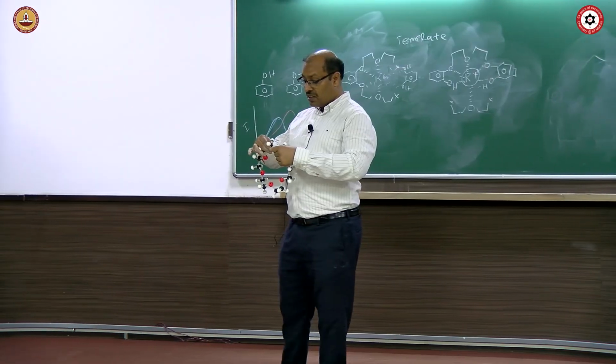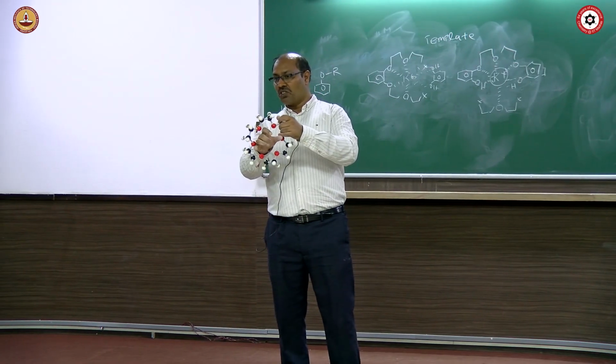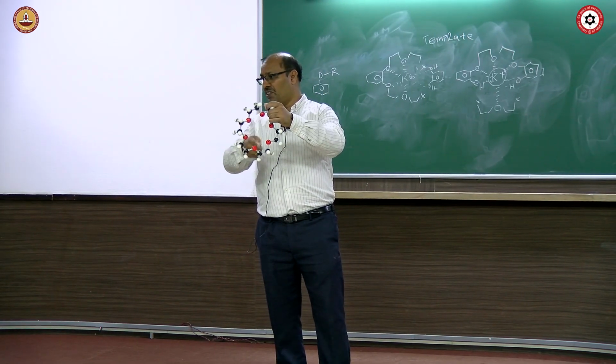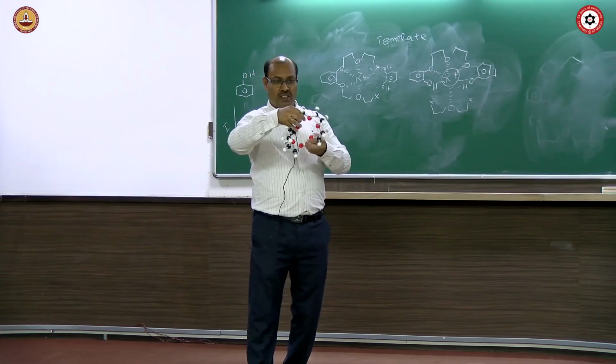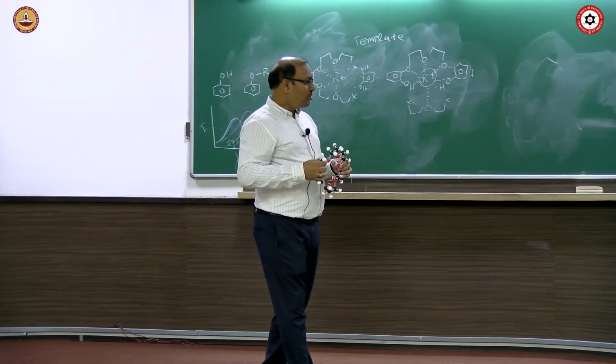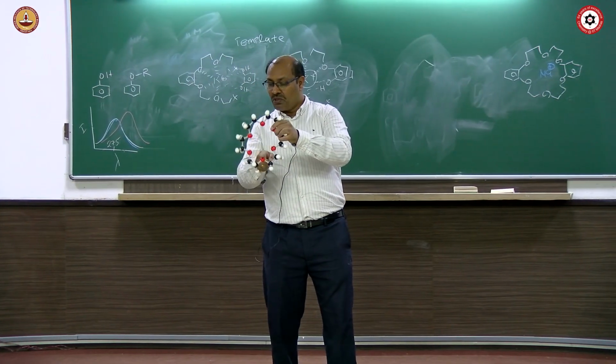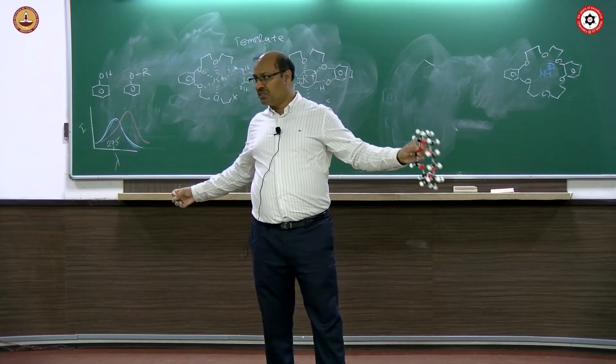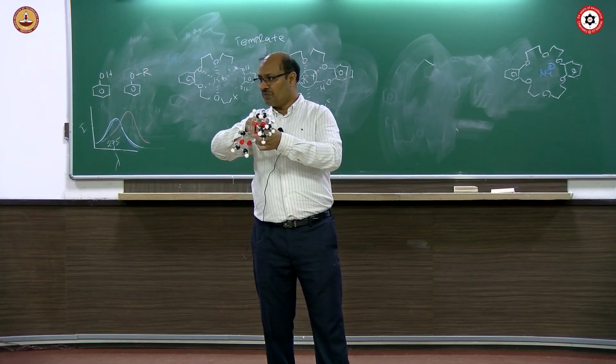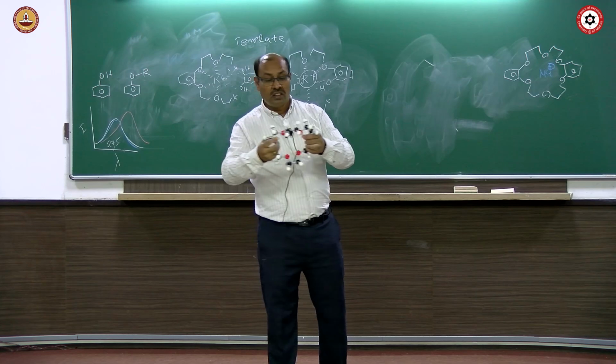So the crown ether, when it binds to potassium or sodium, will have this conformation. When it is not bound, it could be something else. Or during the synthesis, if a template is present here, then it will try to orient in this way. If the template is removed, then it can go to some other conformation, right?